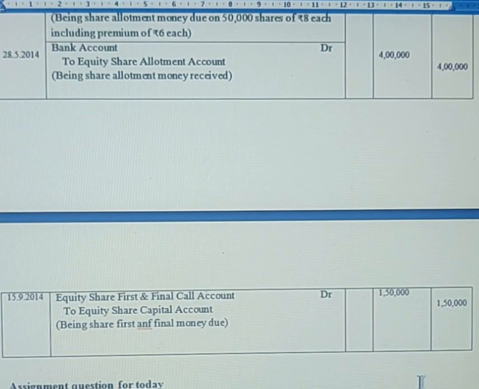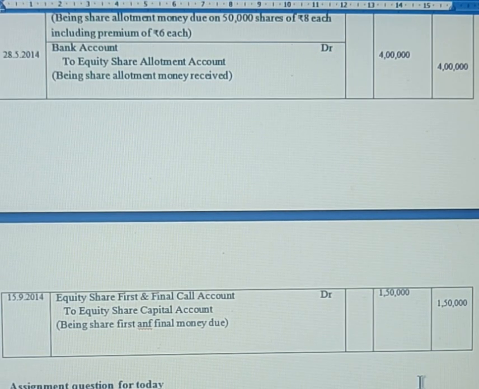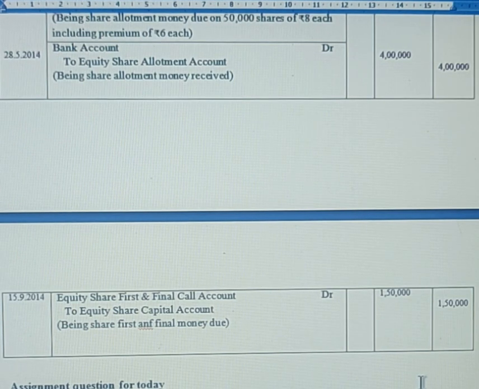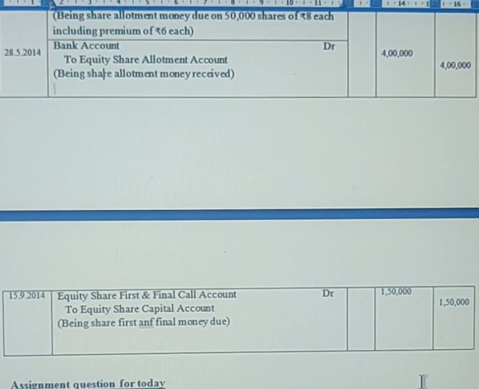The last journal entry is the same, first and final call being made due. The last balance value that is being left is 1,50,000. So you are giving this entry: equity share first and final call account debit to equity share capital account, 1,50,000 and 1,50,000. So this is how a premium question goes.